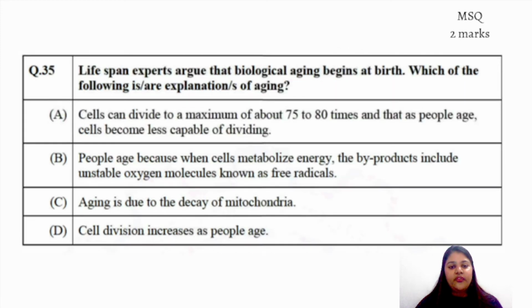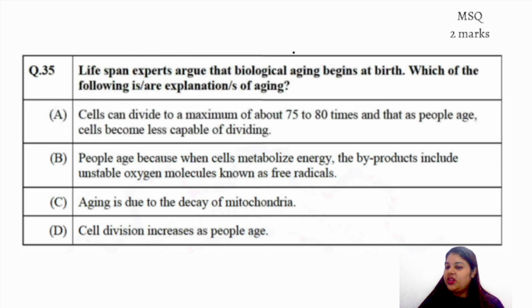Now moving ahead with question number 35. The lifespan experts argue that biological aging begins at birth. Right, obviously. Which of the following are explanations of aging? The cell can divide a maximum of about 75 to 80 times, and as people age, cells become less capable of dividing.